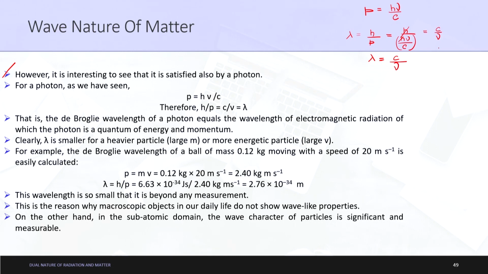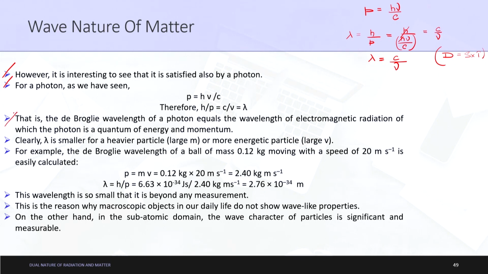We also know that distance is equal to speed into time. If we try to do the analogy of these two relations, lambda is the distance, c is the speed, and 1 by nu is the time, since frequency inverse is time. Hence distance is equal to speed into time, and this is also proved from this concept. Therefore, p is equal to h nu by c, therefore h by p is equal to c by nu is equal to lambda.